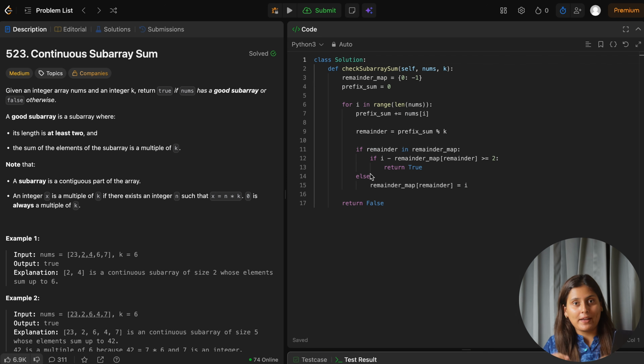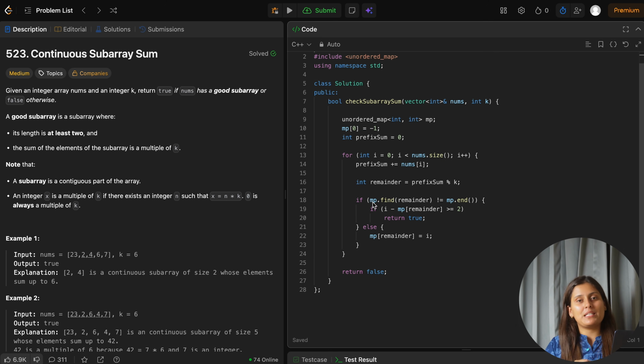Now here is your code in Python if you are from a Python background, and here is your code in C++ if you are from a C++ background.